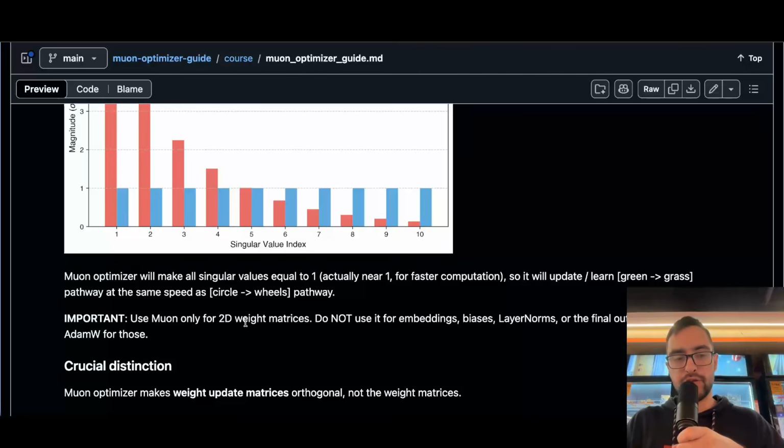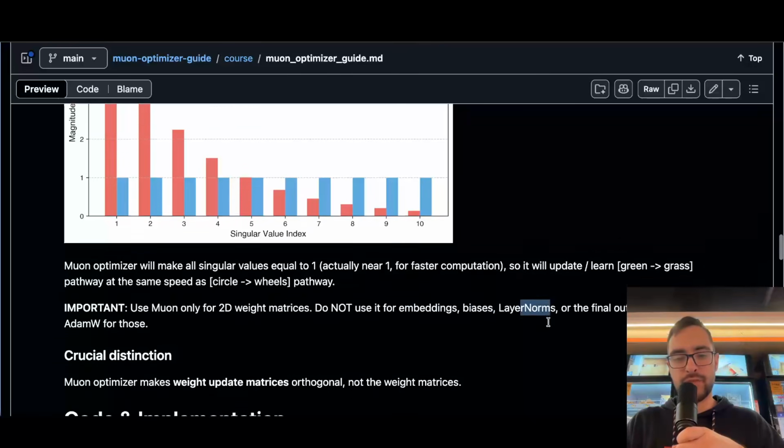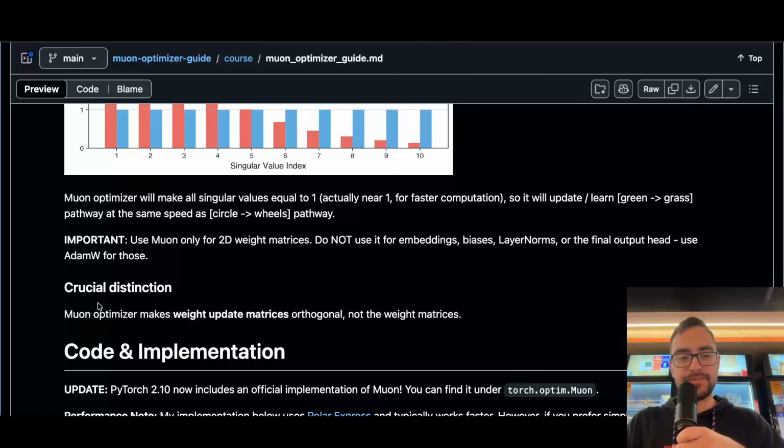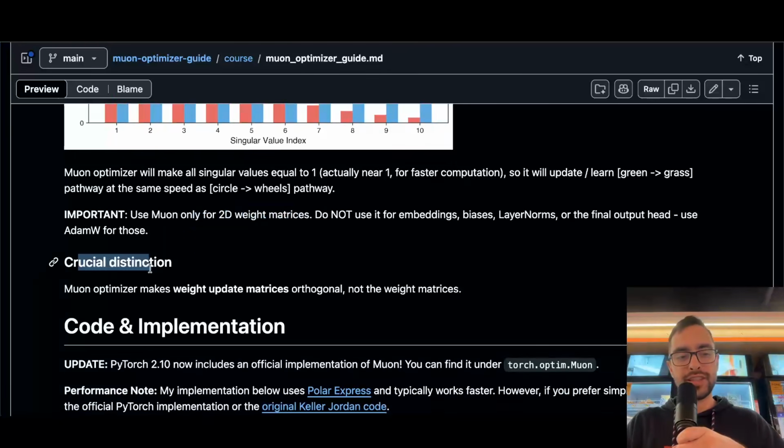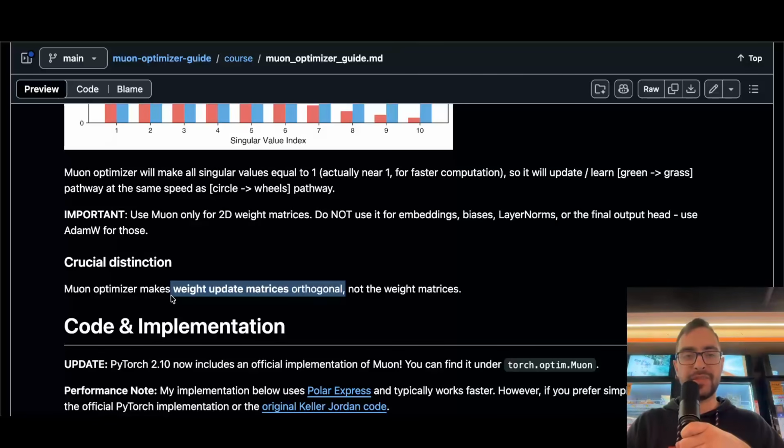First rule, only use Muon for 2D weight matrices. Do not use it for embeddings, biases, layer norm, output head and other non-2D weight matrices. And a crucial distinction: the Muon optimizer makes weight update matrices orthogonal, not the weight matrices. So the weight update matrices, the gradient matrices, not the weight matrices.